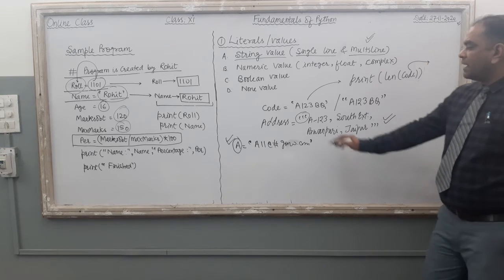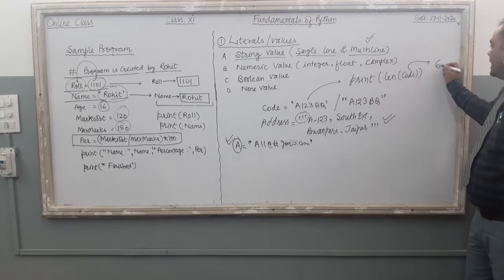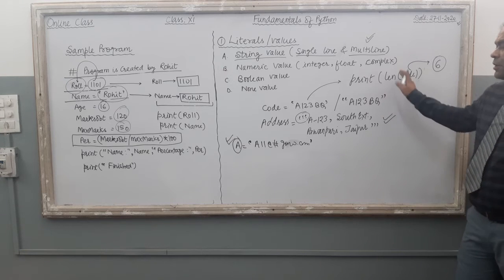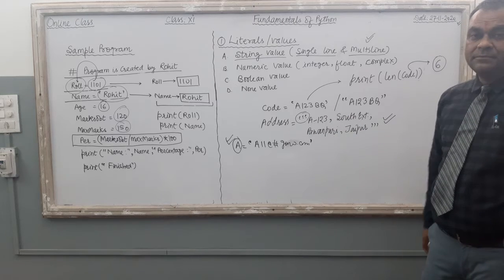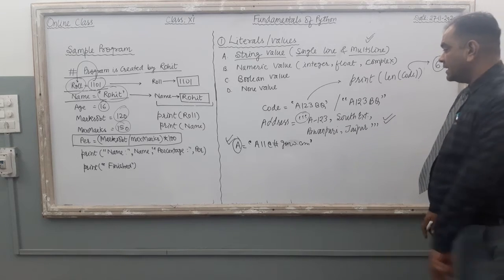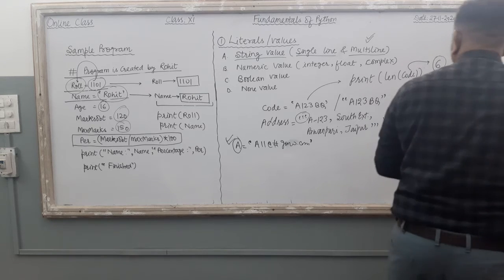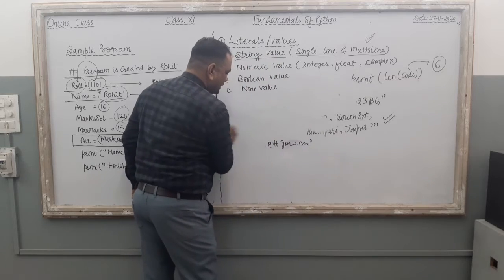Instantly the computer calculates the size, 1, 2, 3, 4, 5, 6, and the size 6 is displayed on the monitor, right? By this len function you can calculate the size of a string very easily. Clear? Now the next thing, if we talk about the different string notations, then just see what is there in this string.